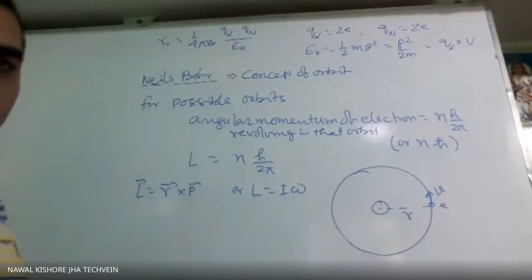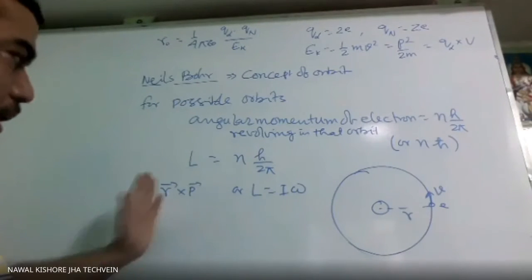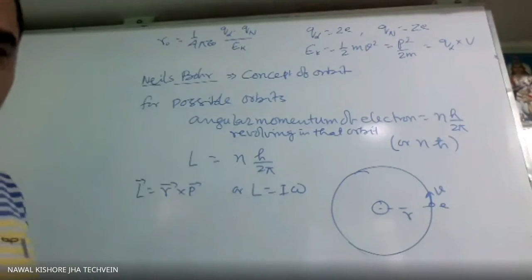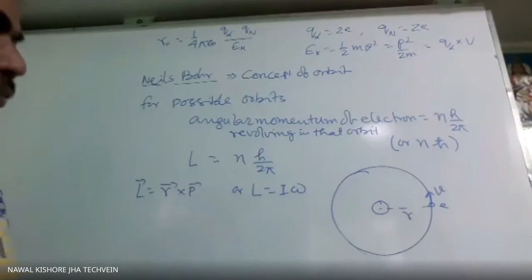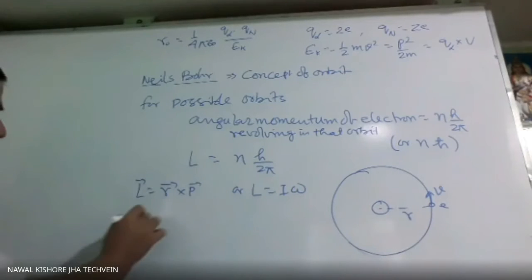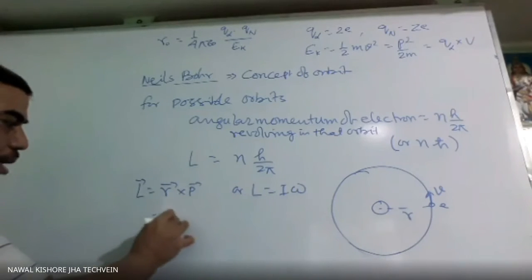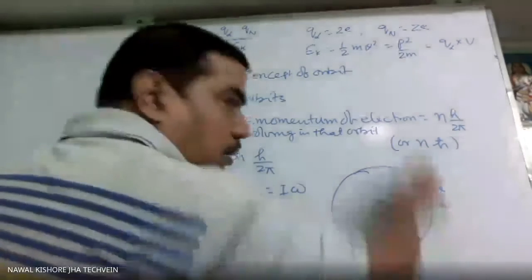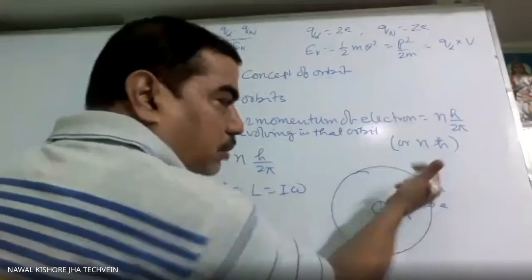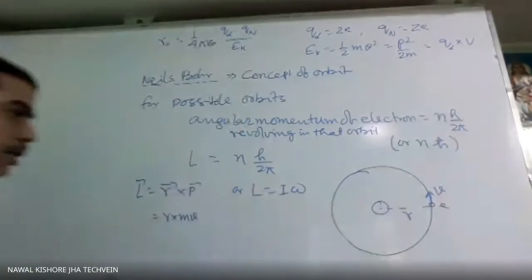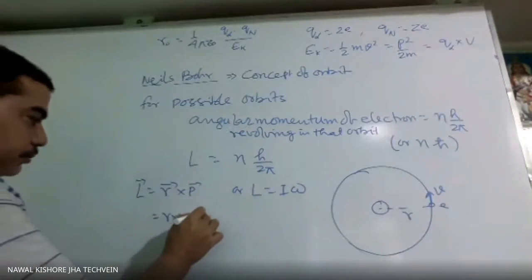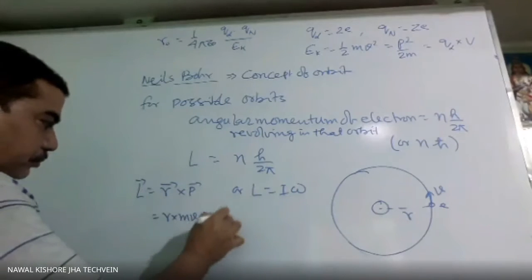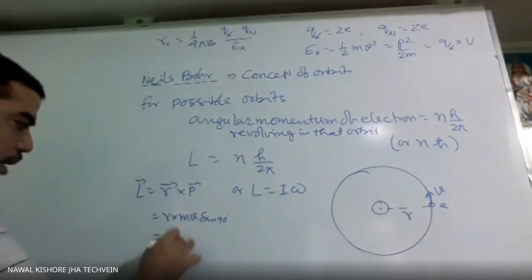Any formula you can apply. R cross P or I omega in rotational motion we have done in class 11. So r cross p means r into mv. This is the r vector, this is the v vector, so r cross p is perpendicular like that, so sin 90. So it is mvr.